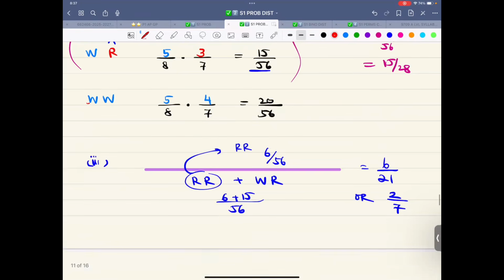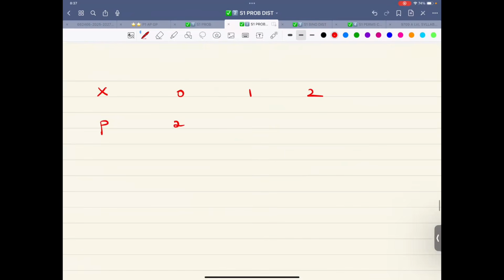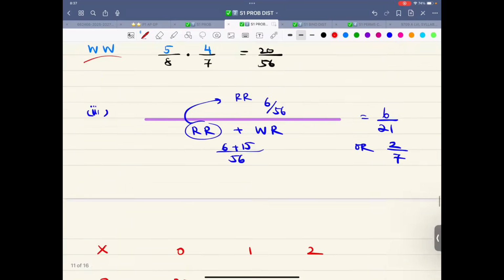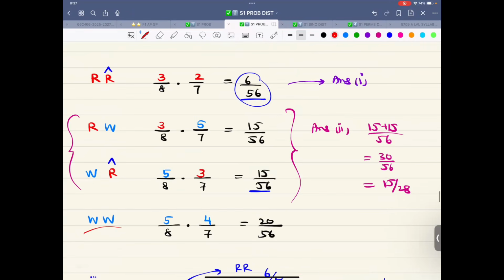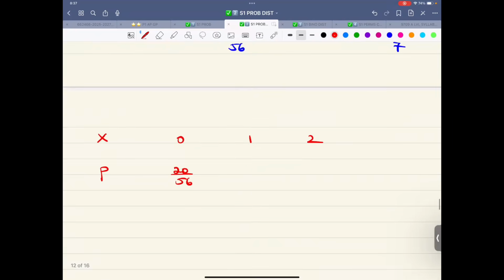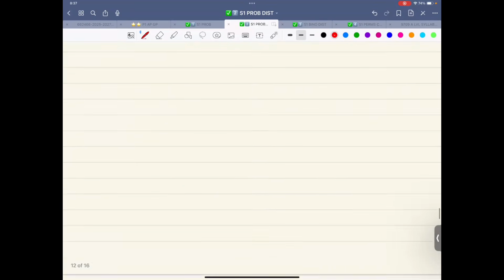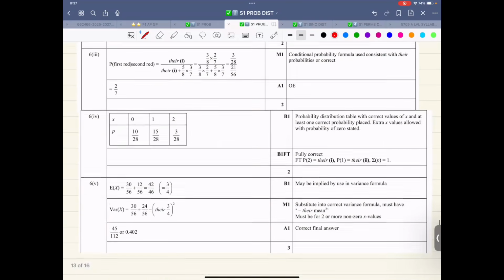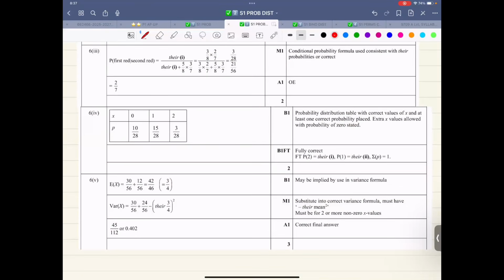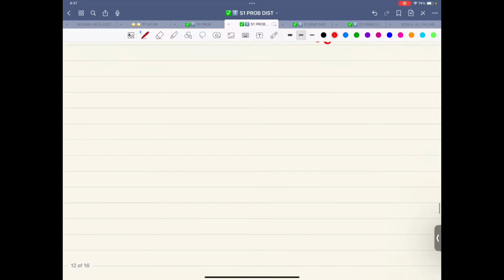0 is this thing, white, white. That is 20 over 56. 1 is these two. That is 30 over 56. And this has to be 6 over 56. Let's double check: 20, 36. This is all in the reduced form. This is 20 when you double it. This is 30. This is 6. All good. Expectation and variance, no big deal.